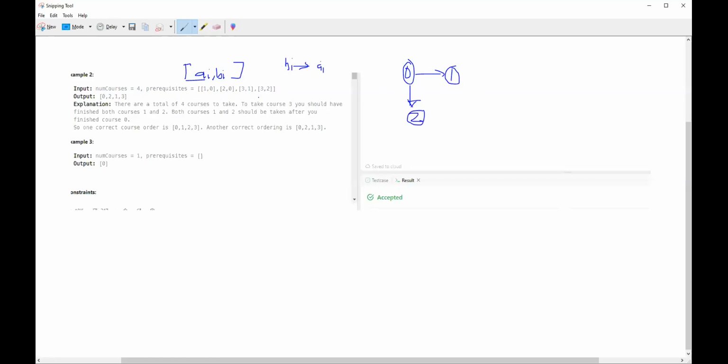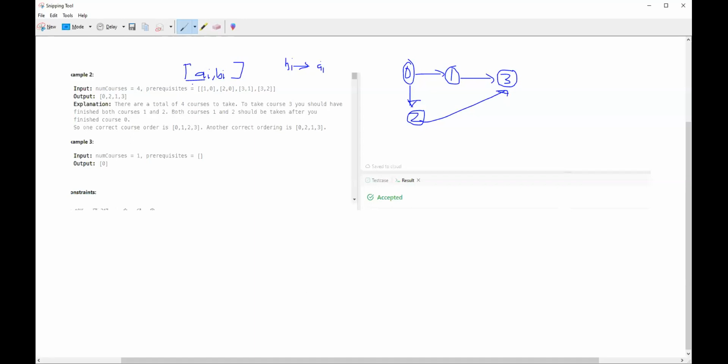And from here we have 3 and 1. Again, one is pointing towards three, and then we have 2 and 3, right? So I believe two is also pointing to three. So the graph looks messy, but this is one way of representing the graph, I guess.